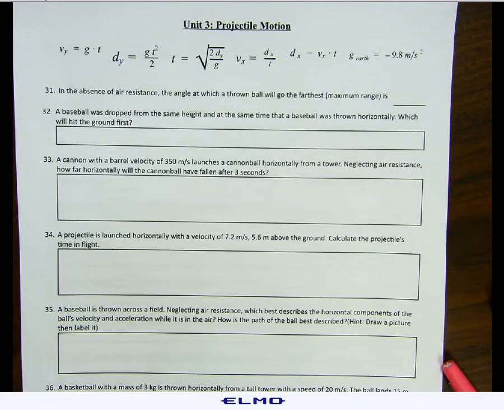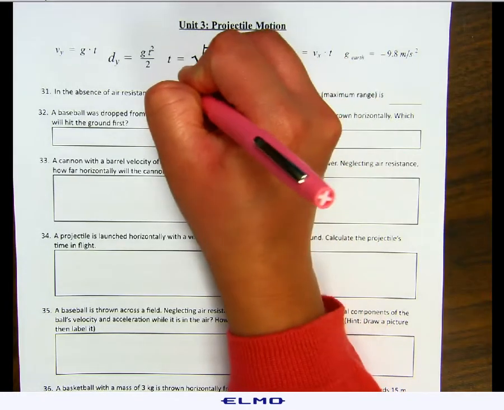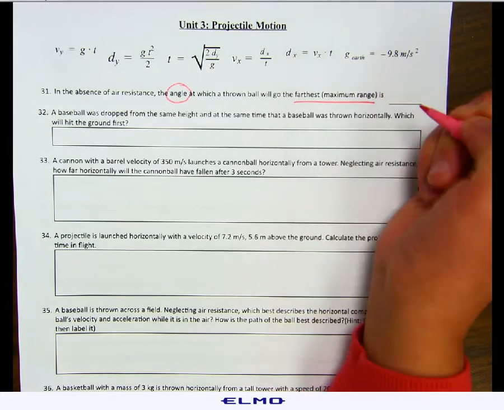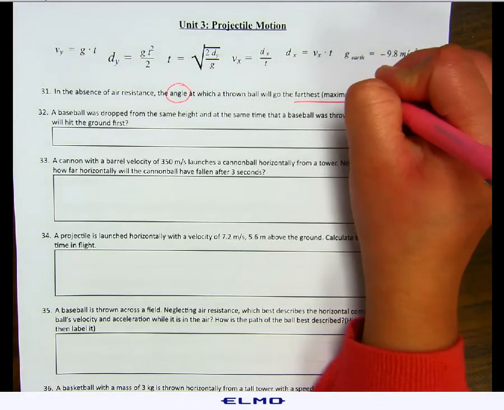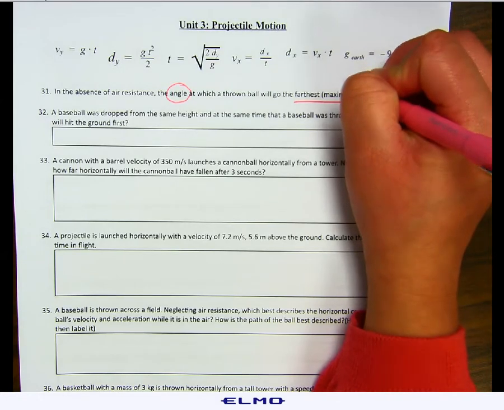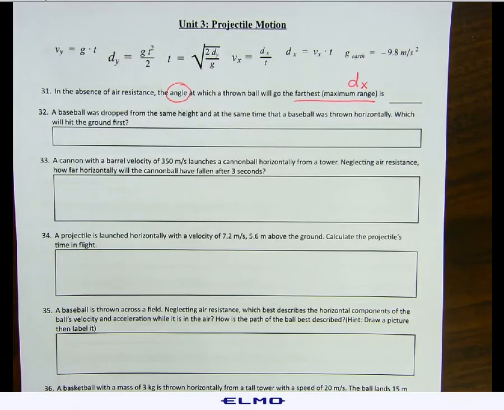Unit 3, projectile motion. Number 31. In the absence of air resistance, the angle at which a thrown ball will go the farthest, which is maximum range, is going to be, well, we're thinking about angle, and we want the farthest maximum range. Remember, range is an x. So we're looking for the farthest, which is our distance, range, x.